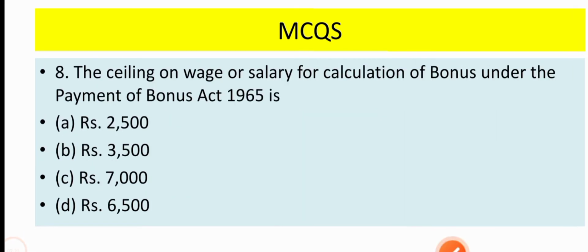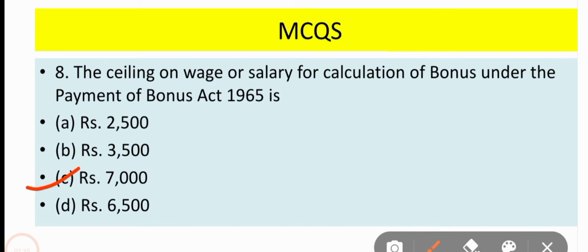Now come to question number 8. The ceiling on wage or salary for calculation of bonus under the Payment of Bonus Act 1965 is, so the ceiling limit is 7,000 rupees. So the correct option is C, 7,000.